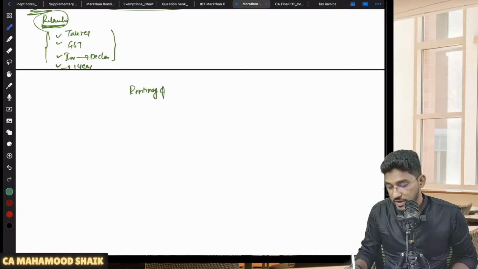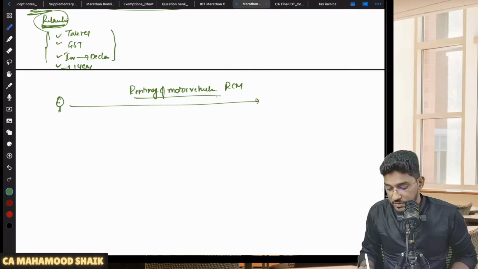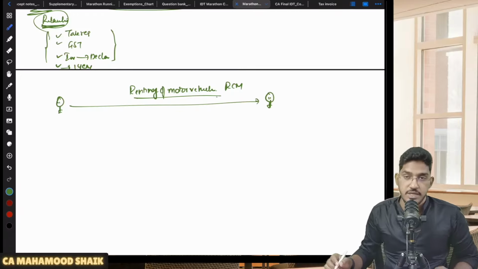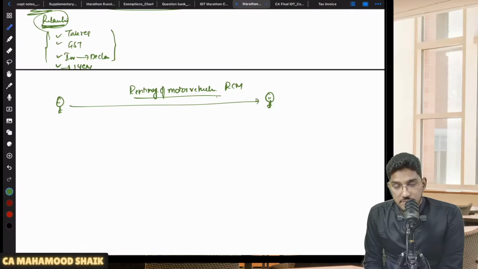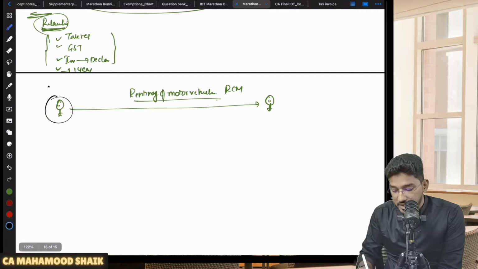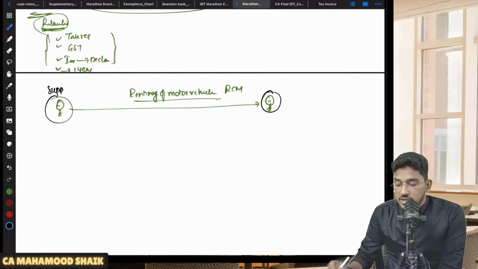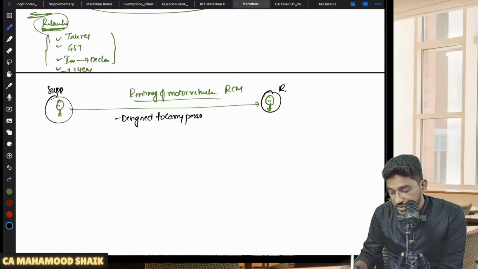If someone is providing services of renting of motor vehicle, that will also get covered under RCM. But in order to get covered under RCM, there are some conditions which are required to be fulfilled. When the service of renting of motor vehicle is provided by a supplier to the recipient, it can get covered under RCM, but the motor vehicle should be designed to carry passengers, not goods.